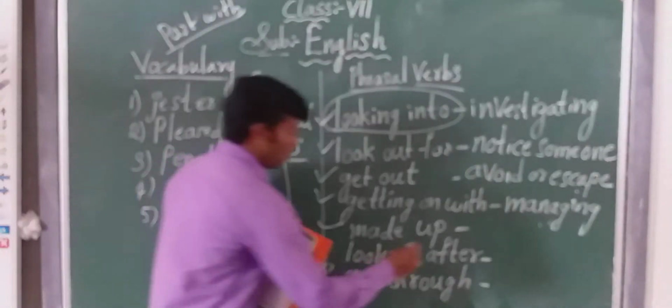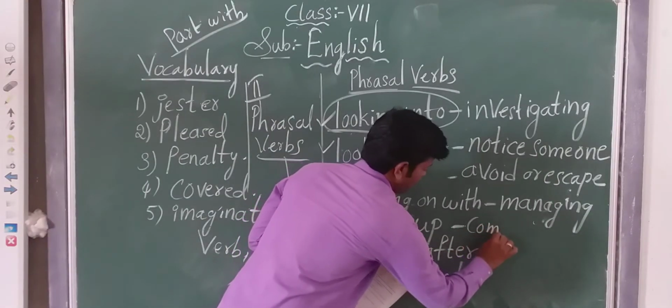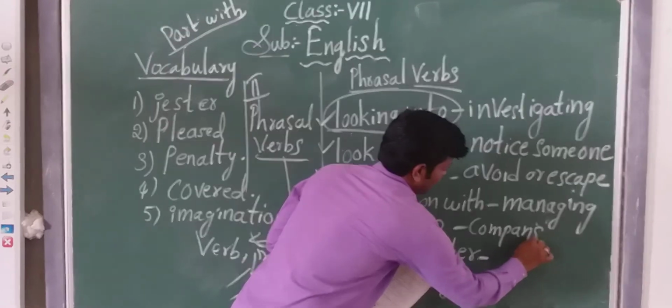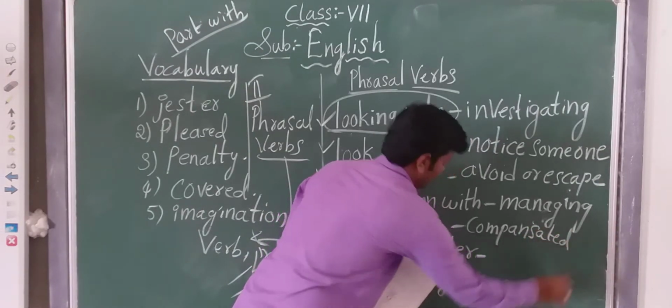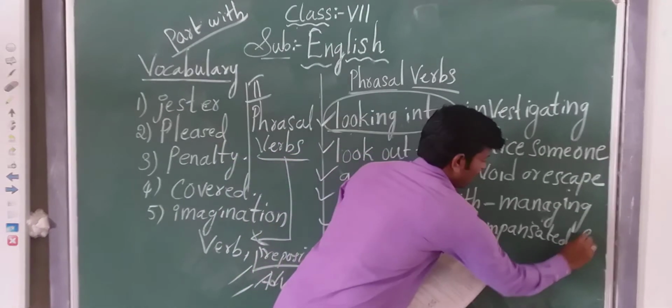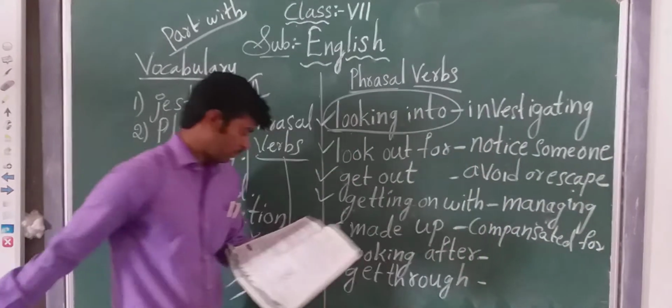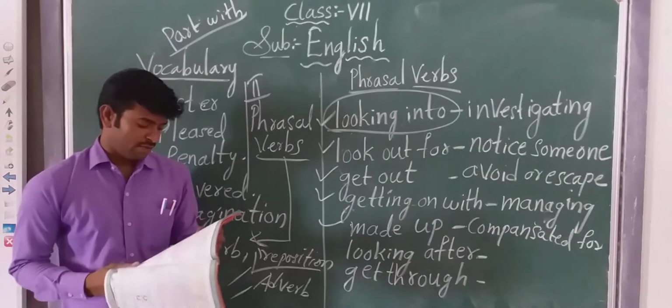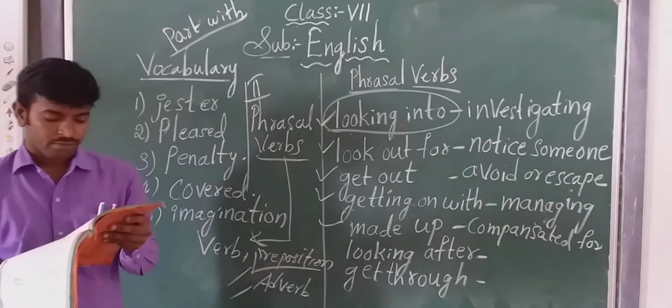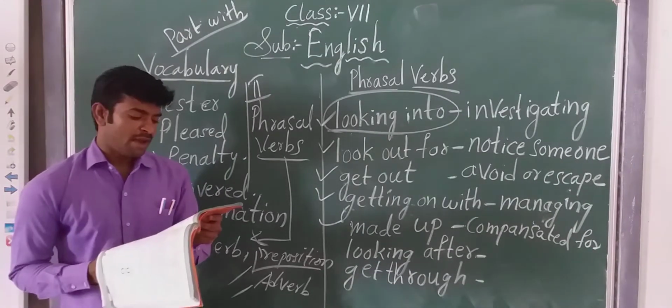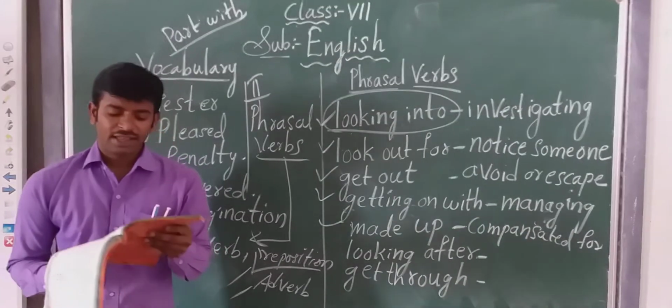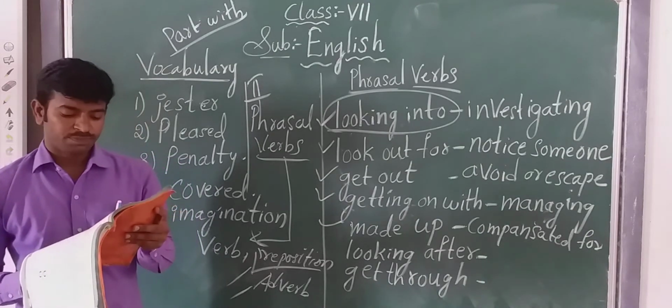Compensated for. Compensated, C-O-M-P-E-N-S-A-T-E-D. Compensated for. Made up means compensated for the uncomfortable room.